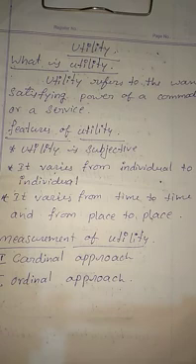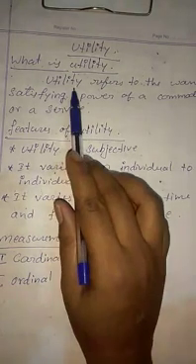For example, take the example of a pen. If you have more utility in that, you will buy more. Pencil means less utility, so you will buy what? Less. So then what is the meaning of utility? Take the definition: utility refers to the want satisfying power of a commodity or a service.